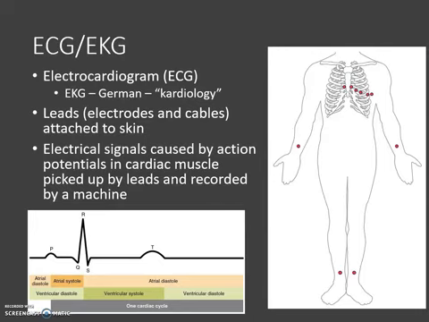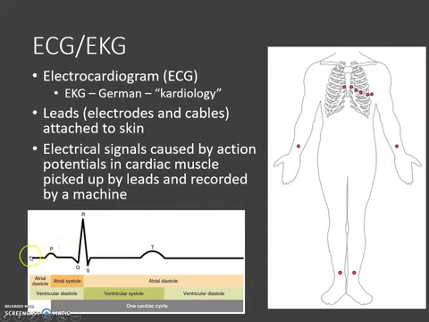An EKG is where they take leads, which include electrodes and cables that they attach to different parts of the skin. And you can see in the image where those cables or those leads are attached. Now, these electrodes are detecting electrical activity of the heart. So basically, as the heart is sending out these electrical signals to contract, these leads can pick up and detect that electrical signal, and then it kind of amplifies it and then produces it on a machine, and it gives us a graph like this.